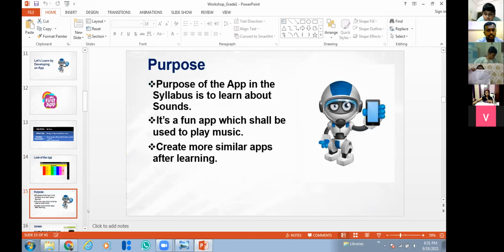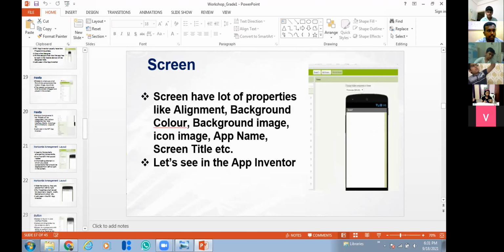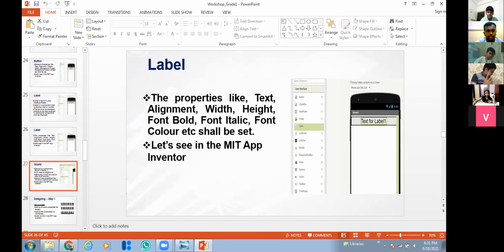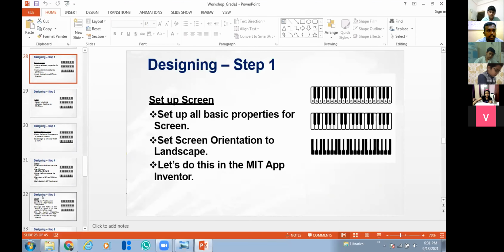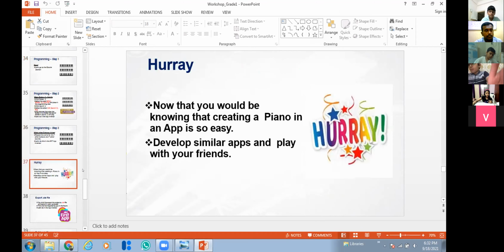You understand the procedure. Yeah, very good, Pranama. You understand the procedure, right? So just practice it. After the session, do practice it so you can get the perfect output. We will also send you the recording and the steps. This procedure contains all the steps, step by step, and we will forward it to you so that you can refer to it. So finally, we have developed the piano app. Like this, many interesting apps are here. Since it's the first slide, it is a very basic app.